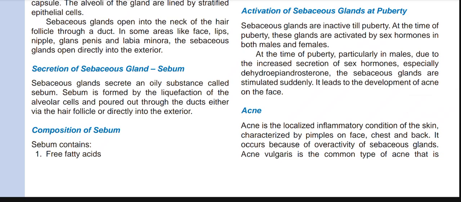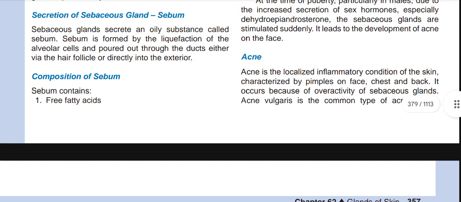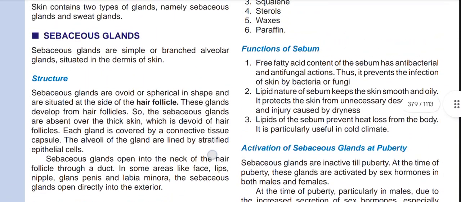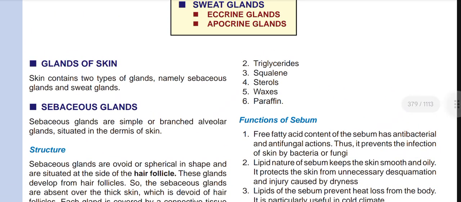Secretion of the sebaceous gland: sebum. Sebaceous glands secrete an oily substance called sebum. Sebum is formed by the liquefaction of the alveolar cells and poured out through the ducts either via the hair follicle or directly into the exterior. Now, composition of the sebum. Sebum contains free fatty acids, triglycerides, squalene, sterols, wax, and paraffin.